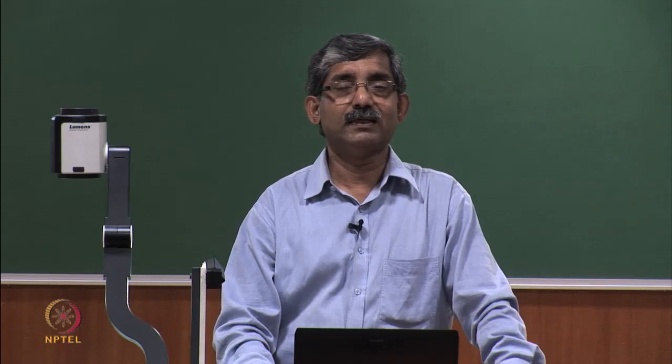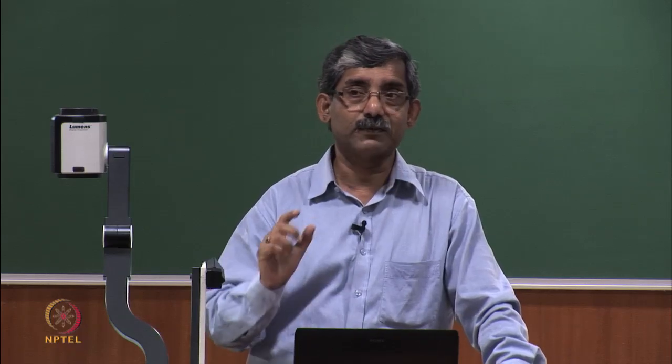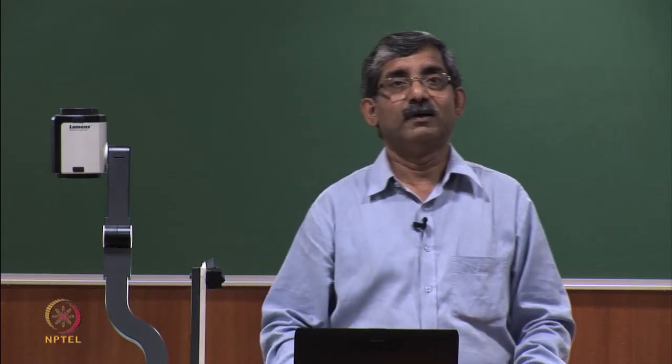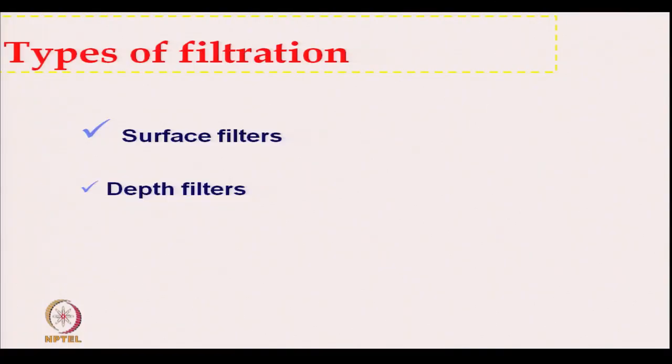Now, if we see the types of filtration, we have two types: one is surface filtration, and another is depth filtration.